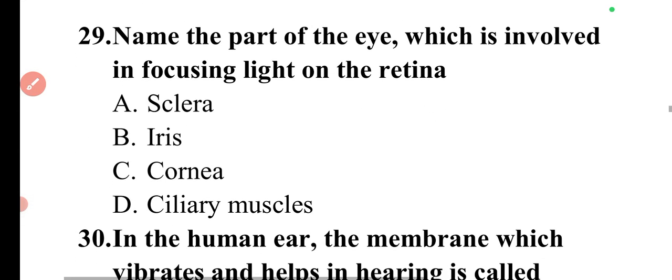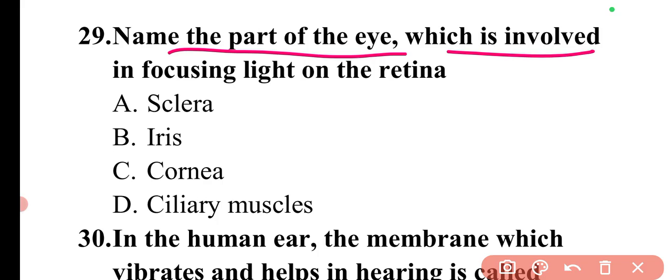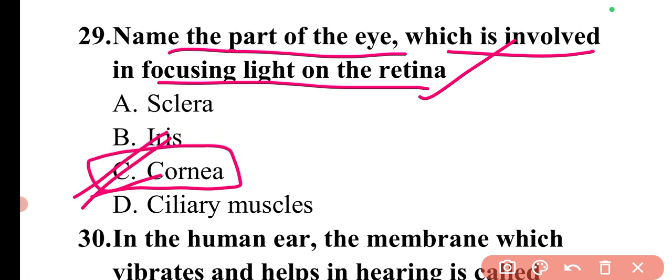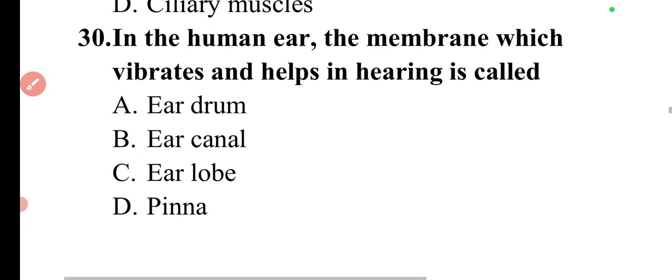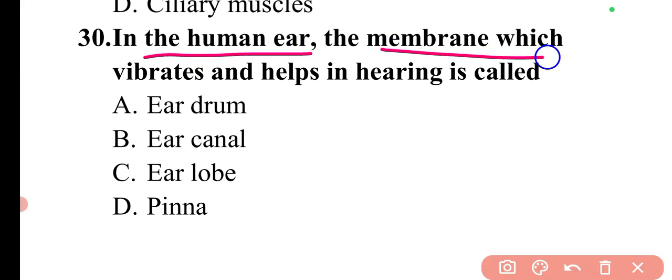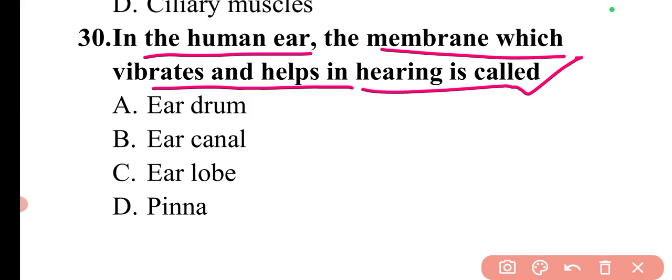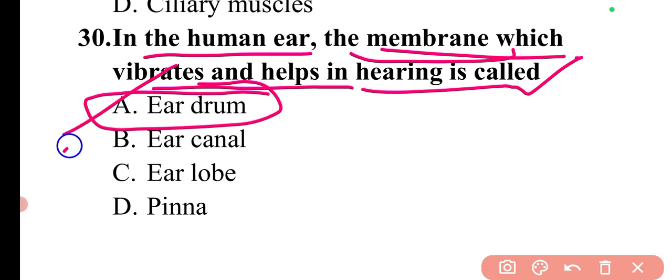Then the next question is: name the part of the eye which is involved in focusing light on the retina. The part which is involved in focusing light on the retina is the cornea. So here option C is correct. Next question is: in the human ear, the membrane which vibrates and helps in hearing is? The membrane which vibrates and helps in hearing is the eardrum. So here option A will be the correct answer.